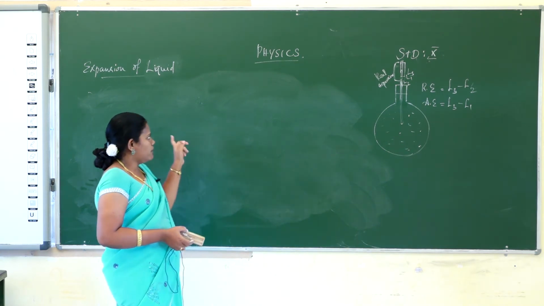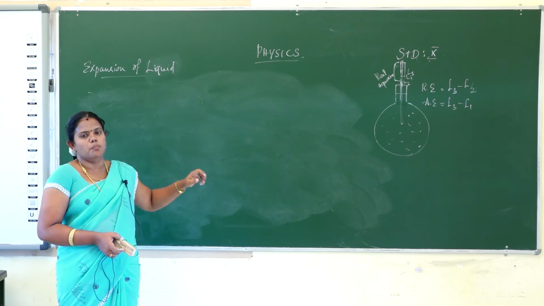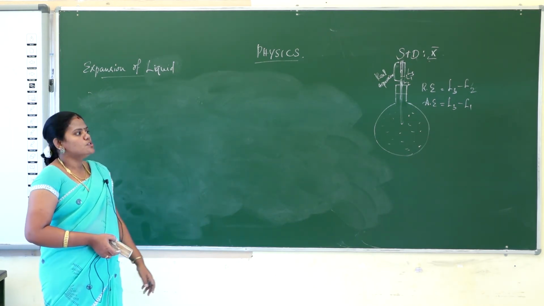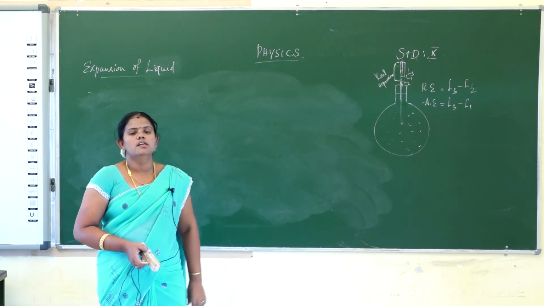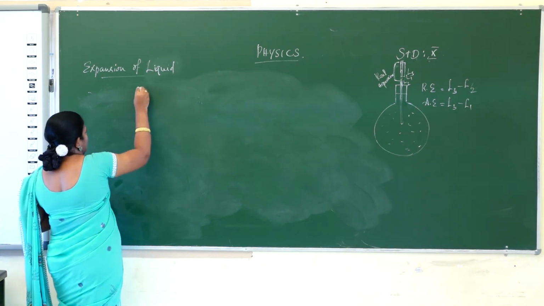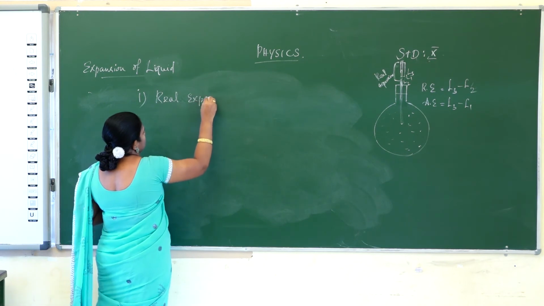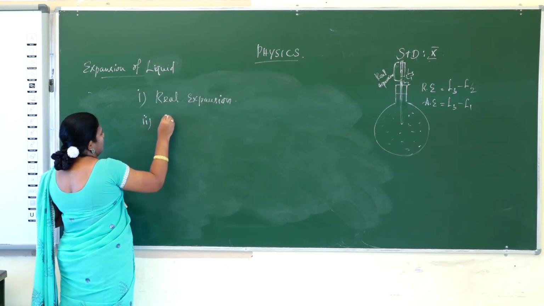So liquid expansion means the atoms in the liquids will expand and move by the heat energy. That is called liquid expansion. So liquid expansion is in two ways, real expansion and apparent expansion.